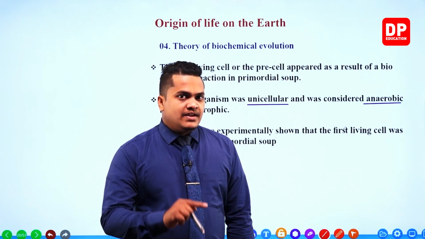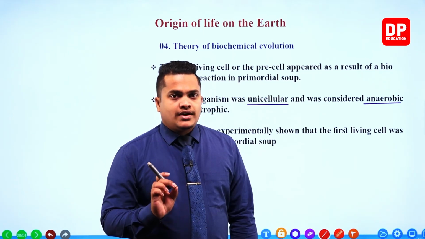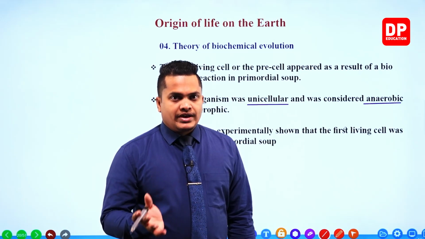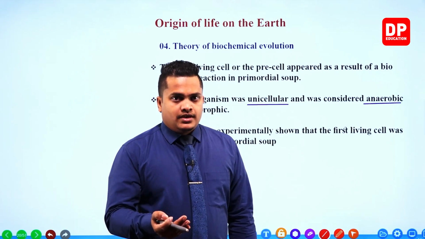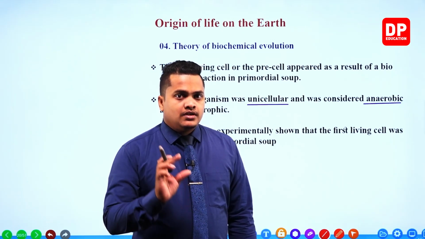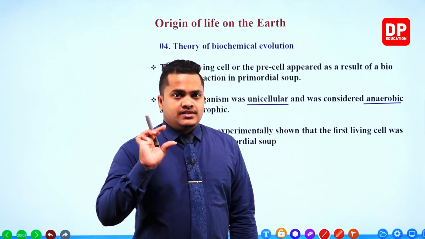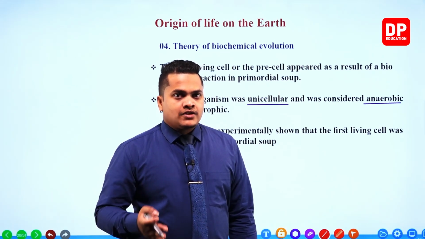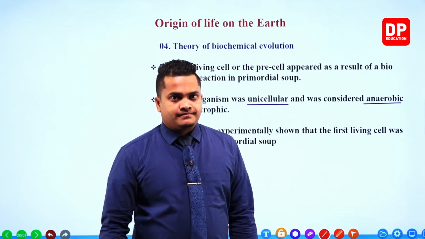Like I said, in the primitive earth, there was no oxygen. Oxygen was not available on the primitive earth, right? Because there was no organism that could do photosynthesis. In order to have oxygen, there should be organisms that can do photosynthesis. Photosynthesis is the main method which releases oxygen gas. So therefore, on the primitive earth, there was no oxygen.